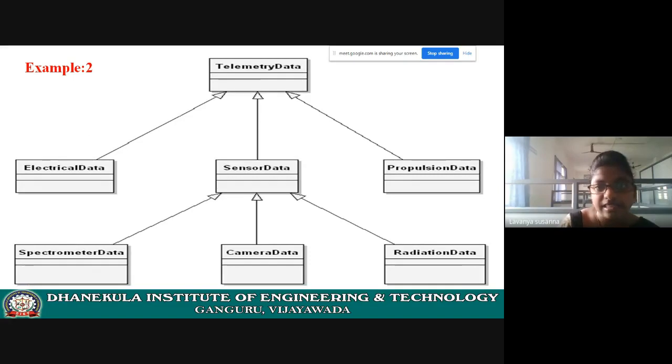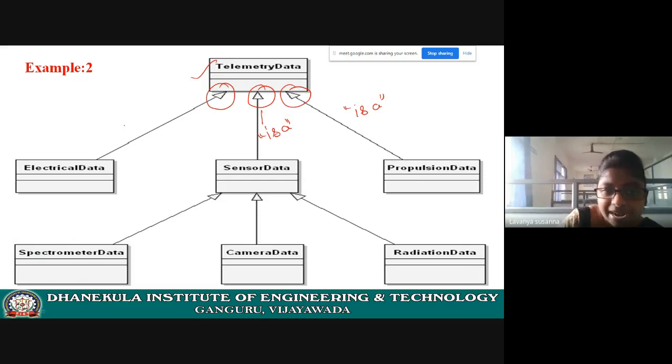Now let us see another example. All these examples you need to write. Another example, telemetry data. It is a class. You can write some data members also, your wish. Data members and methods you can show, or no need to show, your wish. See, this is a class. Now see here, triangle symbol. There is a triangle symbol and then a line. That means inheritance. What is the relation? Is a relationship. Inheritance is some kind of association only.